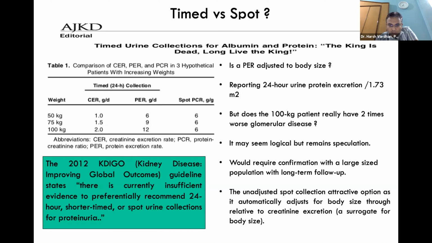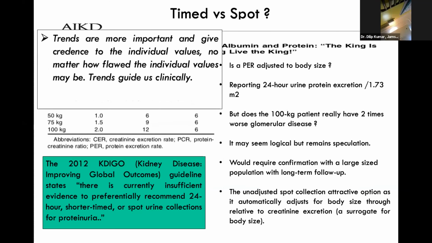So for all here, a spot urine collection remains an attractive option as it automatically adjusts for body size, relative to creatinine excretion, which is a surrogate for body size. So trends are basically more important. Trends in your albuminuria are more important and give credence to individual values, no matter how flawed the individual values may be. So trends guide us clinically.